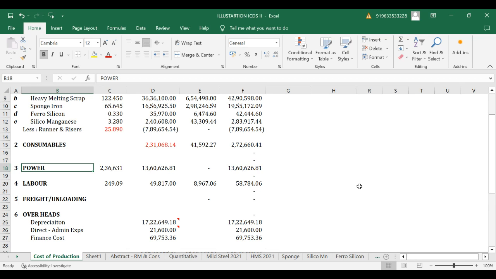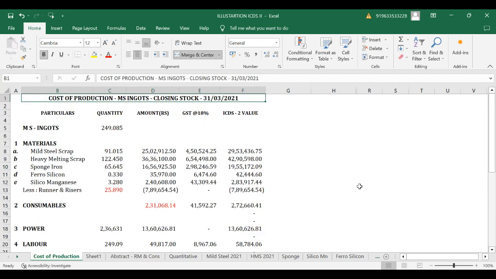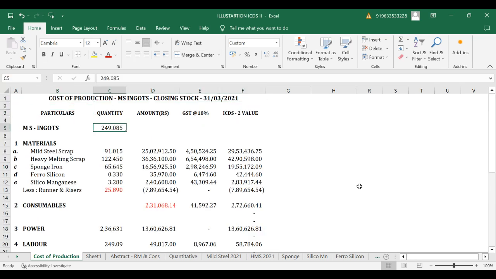Then labor charges also. The number of days required to manufacture the MS ingot, the 249 ton ingot, we can get from that stock register I was mentioning. On that basis, we would get the actual variable labor payment for the specific days. Fixed labor also I was mentioning, supervisory charges, etc. On that basis again we would get it, plus any other direct expenses also we may require to apportion on the same basis, on the basis of how many days it took to manufacture this MS ingot of 249 ton.